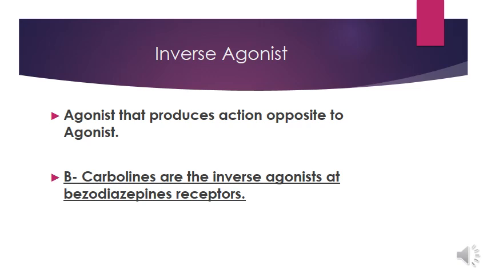On the other hand, beta carbolines also bind with benzodiazepine receptor, but they suppress the action of GABA, and beta carbolines produce effects opposite to that of benzodiazepine. They cause stimulation, anxiety, and increased muscle tone.